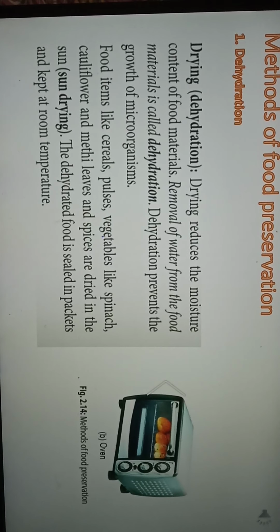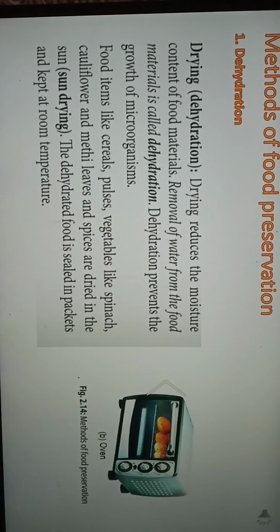Okay, and what does this dehydration do? कैसे क्या होता है dehydration से? Dehydration prevents the growth of microorganisms, isn't it? For example, there are certain food items like cereals, pulses, vegetables like spinach, cauliflower and methi leaves, even methi leaves. There are certain spices also. They are sun dried. इसको धूप में रखा जाता है, बाहर sun में रखा जाता है.